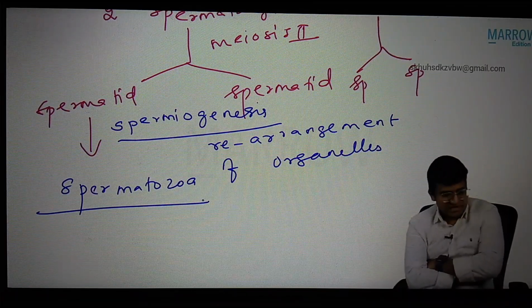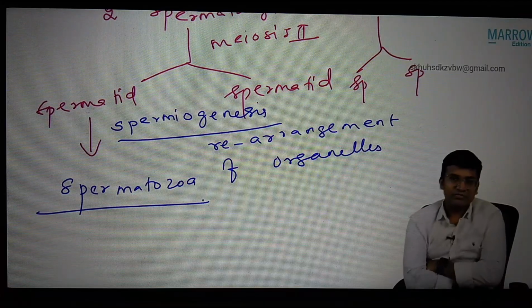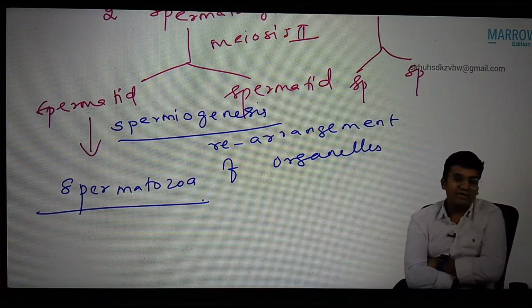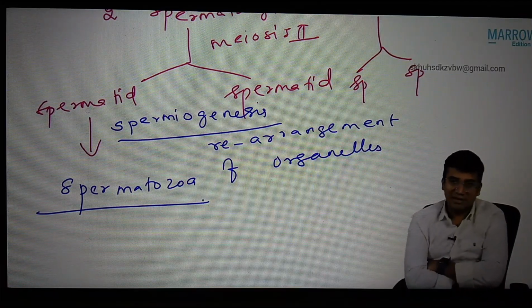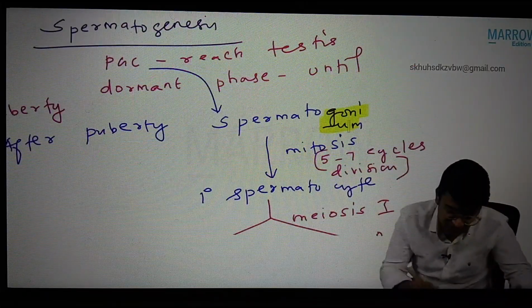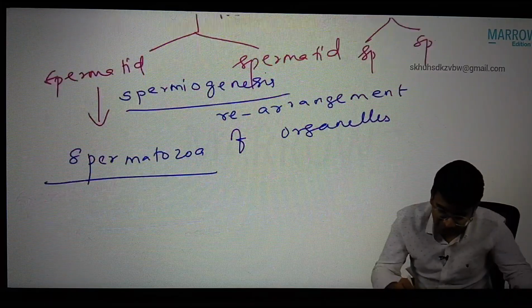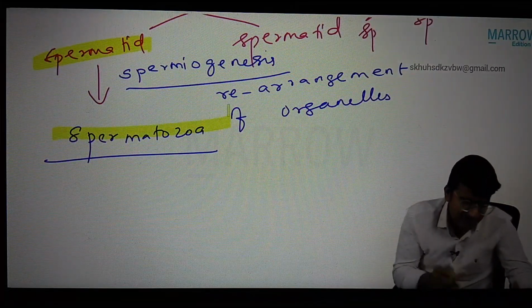Now arrange the structures formed sequentially in the spermatogenesis event. First spermatogonium, then spermatocyte, primary and secondary, then spermatid and then spermatozoa.